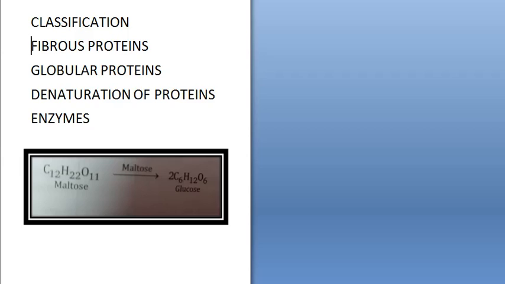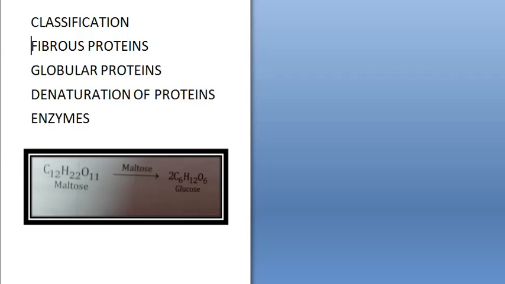They are held together at many points by hydrogen bonds or disulfide bonds. The fibrous proteins are insoluble in water. Examples: keratin in hair, skin, nails, wool, collagen in tendons, fibroin in silk, myosin in muscles, etc.